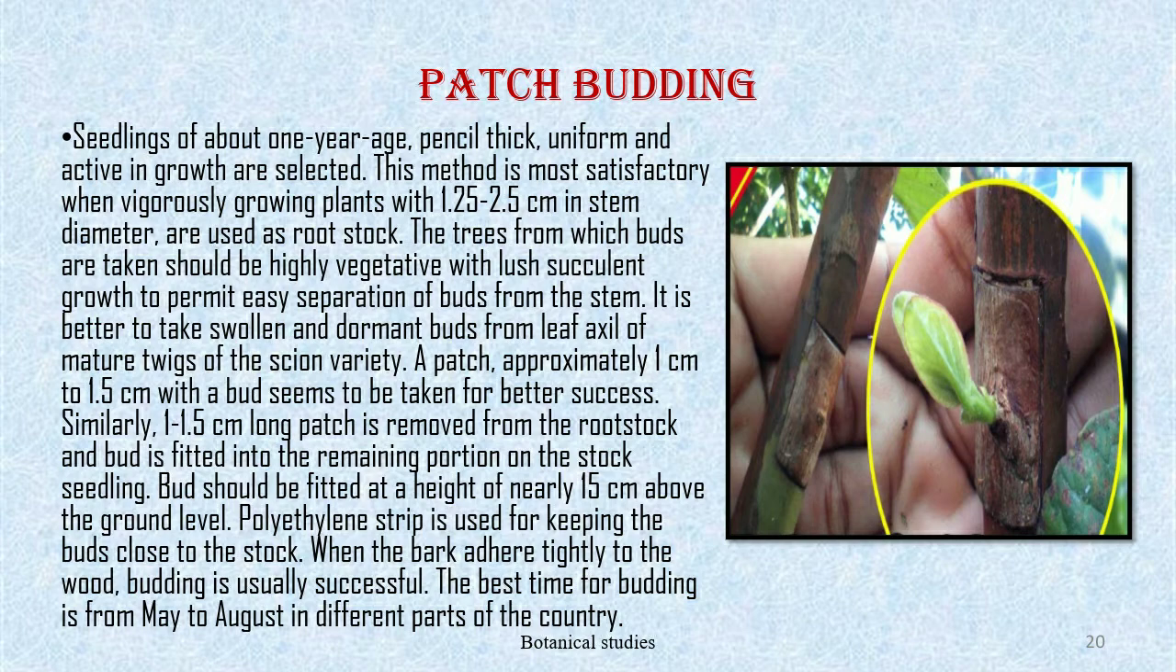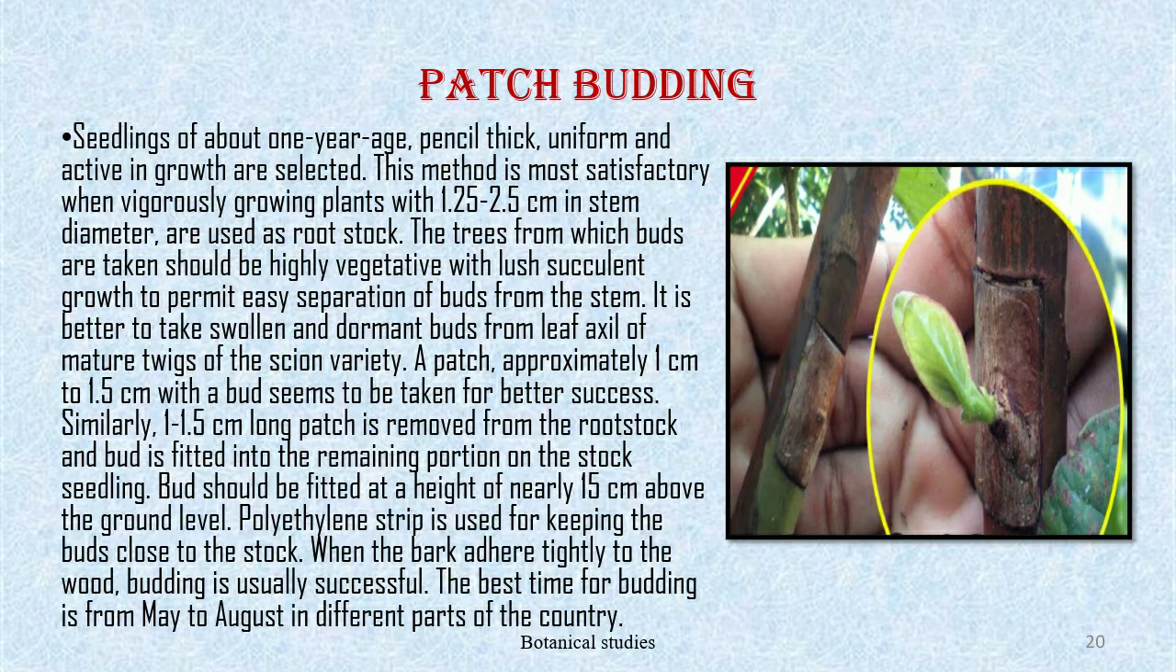A patch approximately 1 cm to 1.5 cm with a bud should be taken for better success. Similarly, a 1 to 1.5 cm long patch is removed from the rootstock and the bud is fitted into the remaining portion on the stock seedling. Bud should be fitted at a height of nearly 15 cm above the ground level.